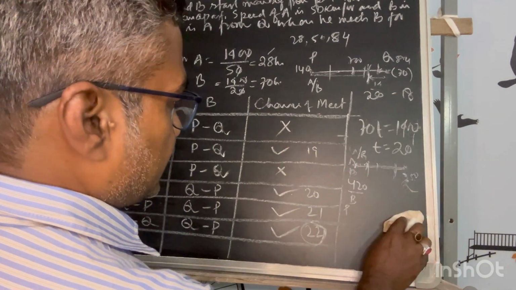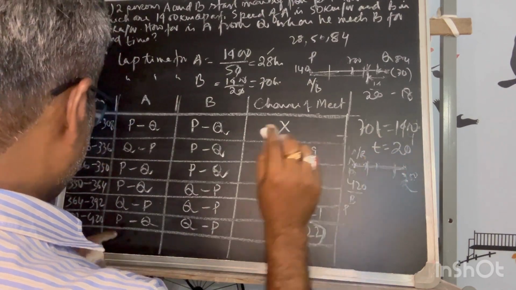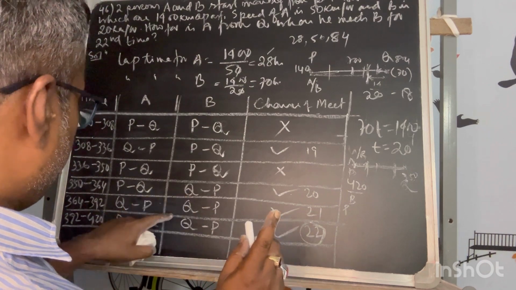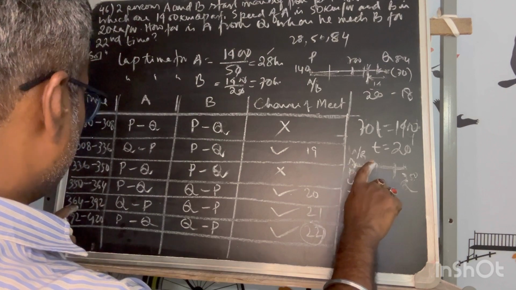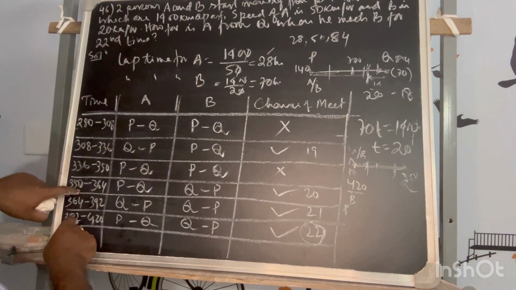So my point is that this distance has to be known. Okay, fine. So he has moved 364 to 392, 350 up to 392.